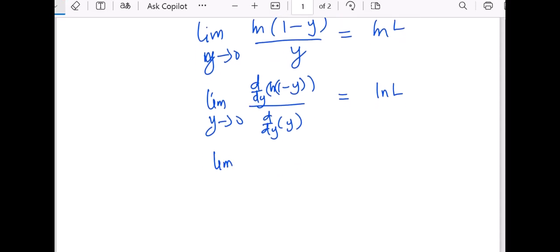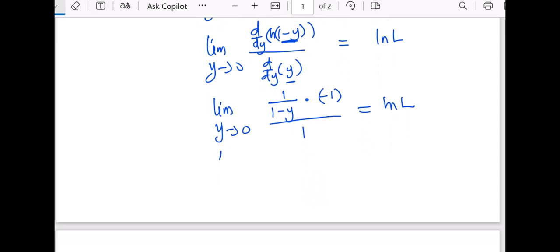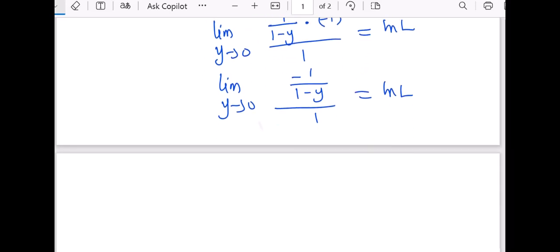So we now have the limit as y goes to 0 of 1 over (1 - y) times the derivative of the inside function, which is negative 1, because we're differentiating the negative y. All over the derivative of y with respect to y, which is 1, equals ln L. And so we have the limit as y goes to 0 of negative 1 over (1 - y) all over 1 equals ln L. Now we take the limit as y goes to 0.